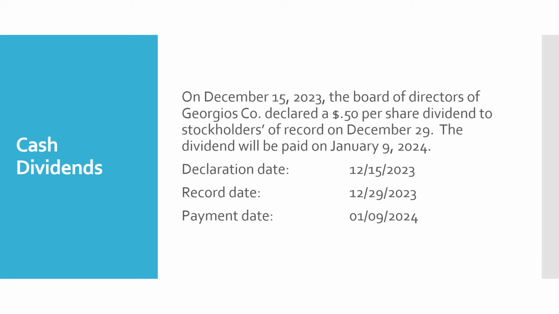So we have to specify a record date to say that anybody who owns the stock at the end of the day on December 29, 2023 is who's going to get the dividend, even if they're no longer holding the shares. And then the payment date is the date on which the dividend is actually paid out as a cash payment to the stockholders of record.